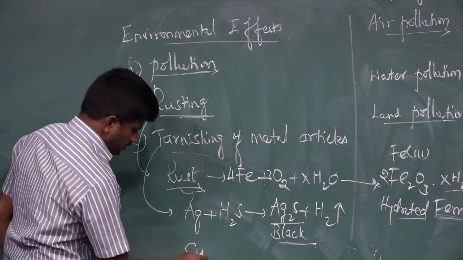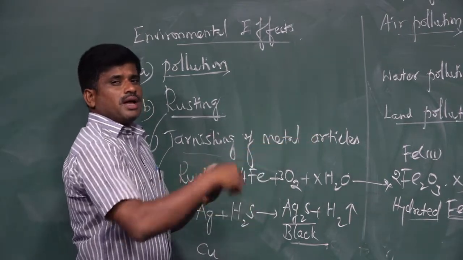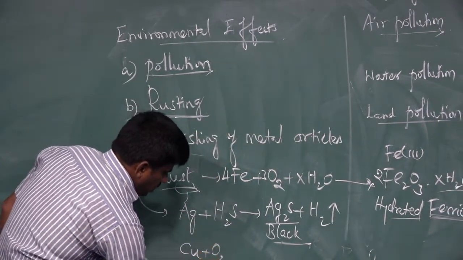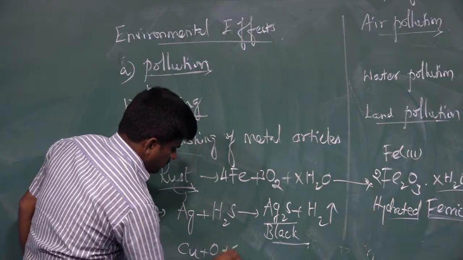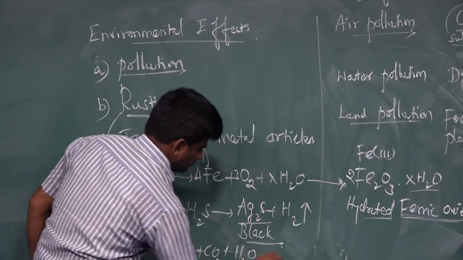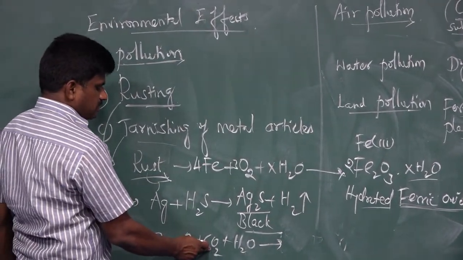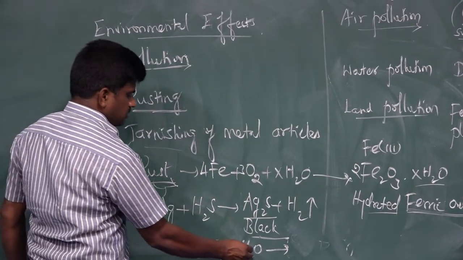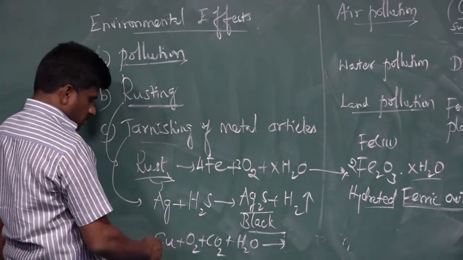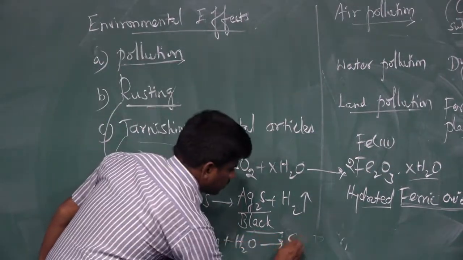We go to the second one, copper. How do copper articles become covered with a green layer? Copper will react with the oxygen and carbon dioxide as well as water. When the copper reacts with the oxygen and carbon dioxide present in the atmosphere, and even the water also present in the atmosphere, when these all react slowly with the copper article, we could observe